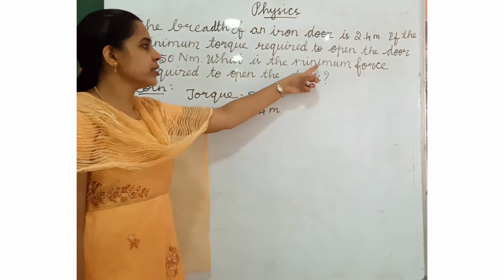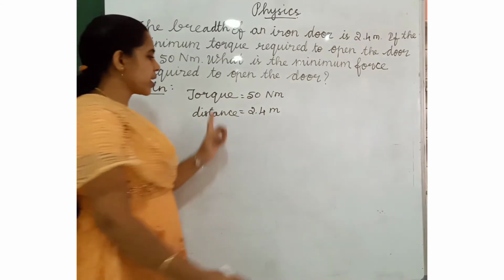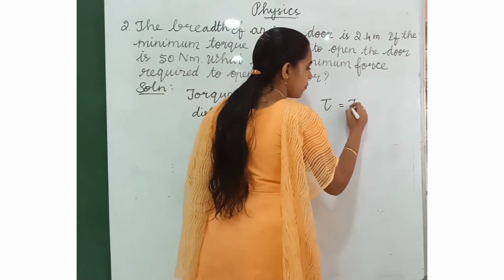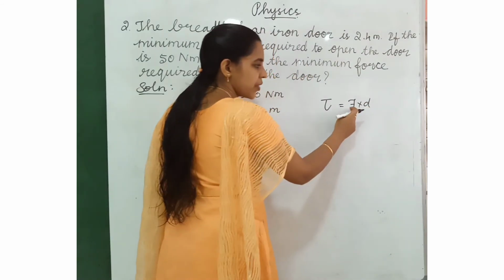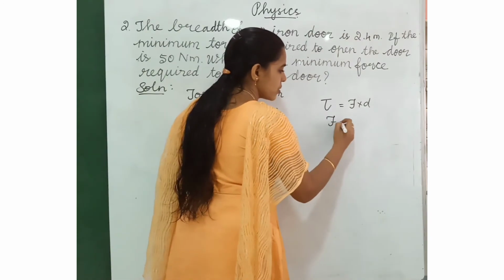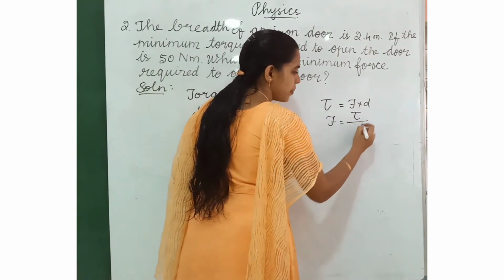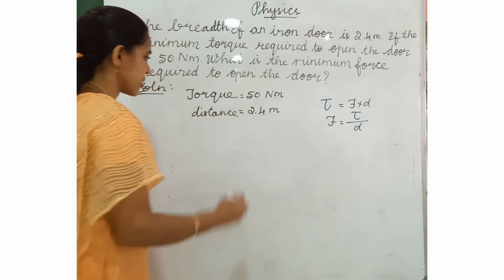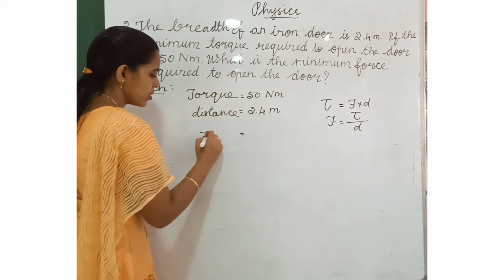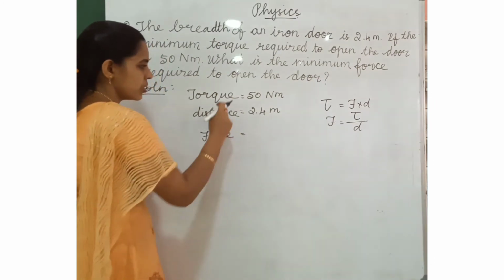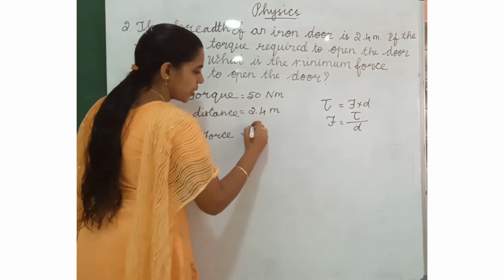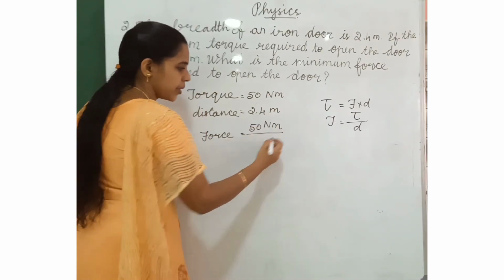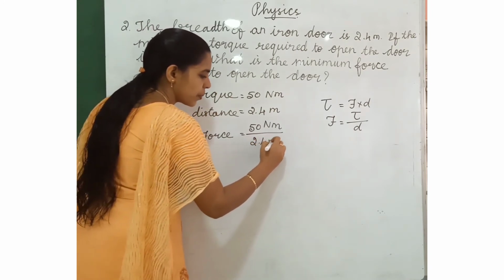Now we have to find the minimum force. What is the formula for torque? Tau is equal to F into D. From here we have to find the force. Force is equal to tau divided by d, so torque divided by distance. Here force is equal to, what is the torque now? 50 Newton meter divided by 2.4 meter.